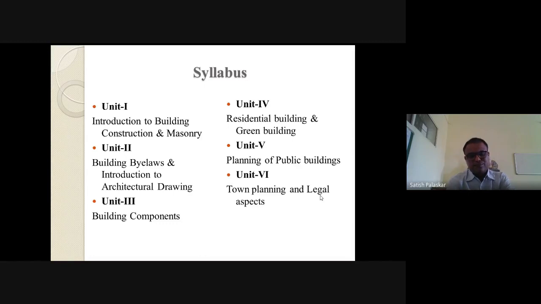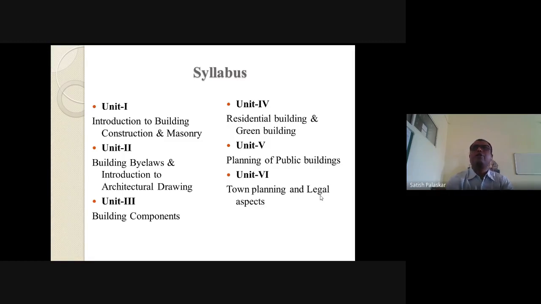Then in the third unit, flooring and roofing materials, that part we are also going to study. There is a difference between the floor and the roof. A floor is one which supports furniture, and the roof is above, which covers all these components. Then what are the different roofing materials, that part is there in unit number 3.